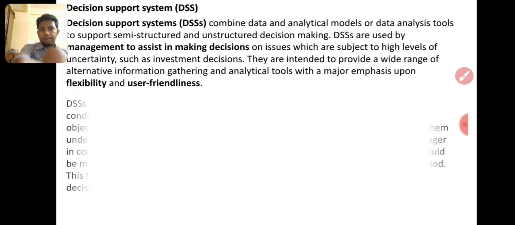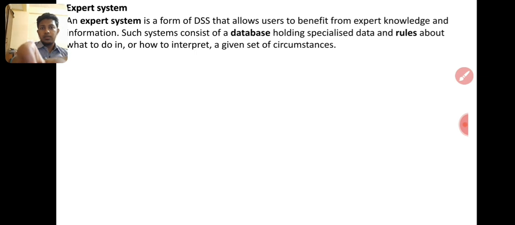Understand the short names: MIS, EIS, DSS, and expert system. The expert system is one of the DSS systems, one example of a DSS. DSS sits between the MIS, management information system, and the EIS, executive information system.